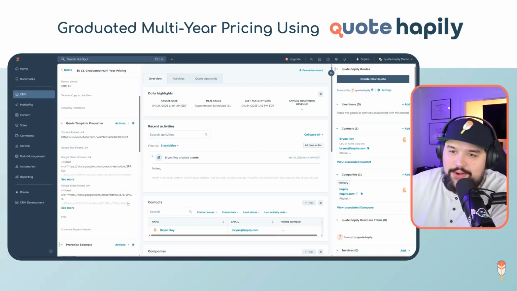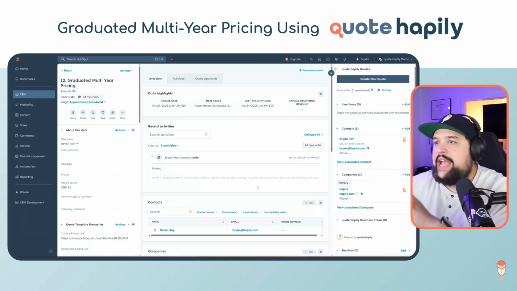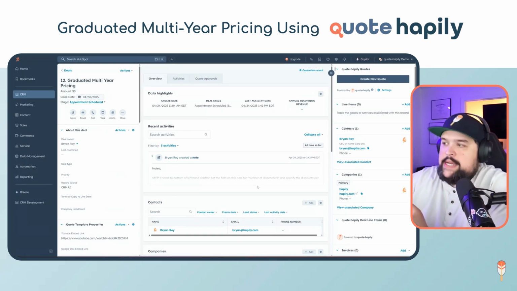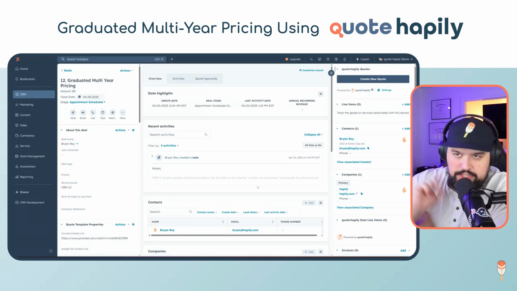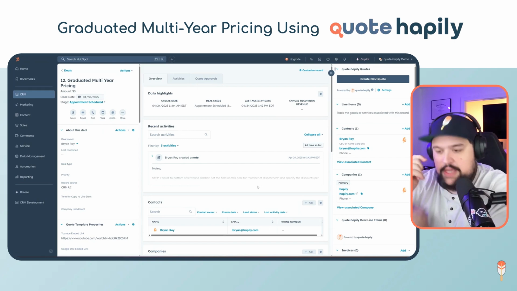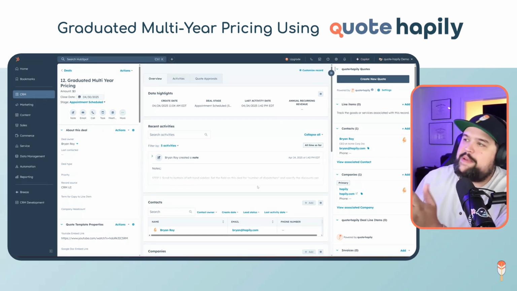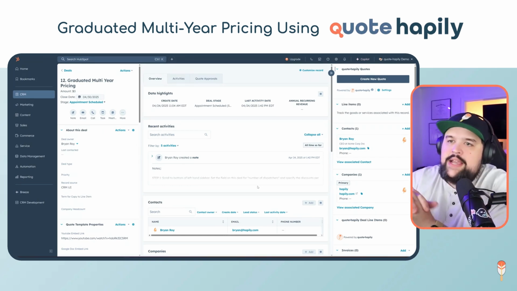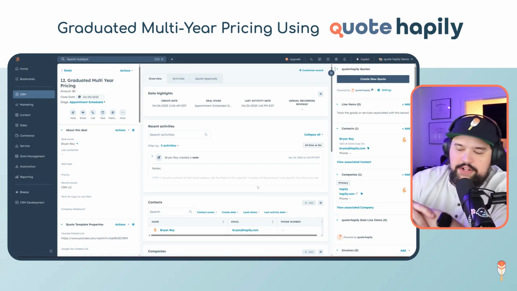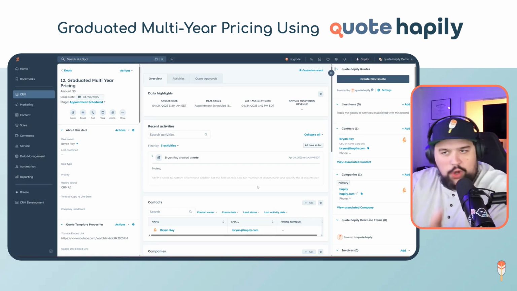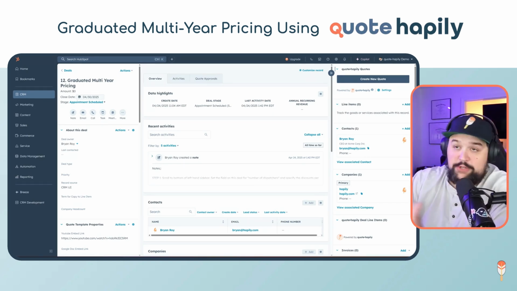So in this scenario, we are selling a product that is seat-based, and we sell it in multi-year deals exclusively, right? Which means we have a price for year 1, a price for year 2, a price for year 3. That all changes depending on how many seats someone's actually buying, right? And then the discounts get applied on year 1 and 2. There's a whole lot of variables here, right? So let me show you how we accomplished it.